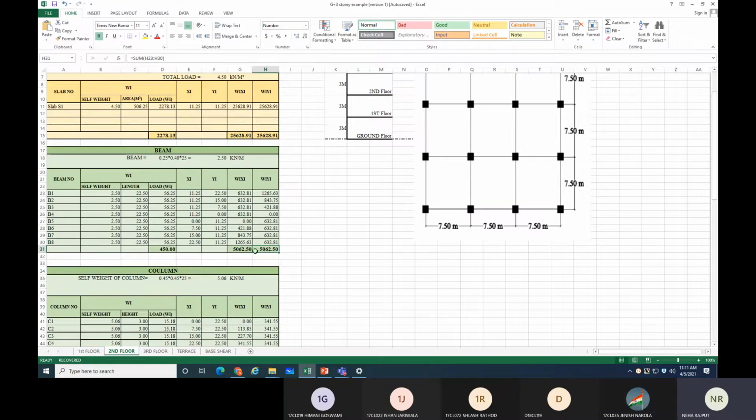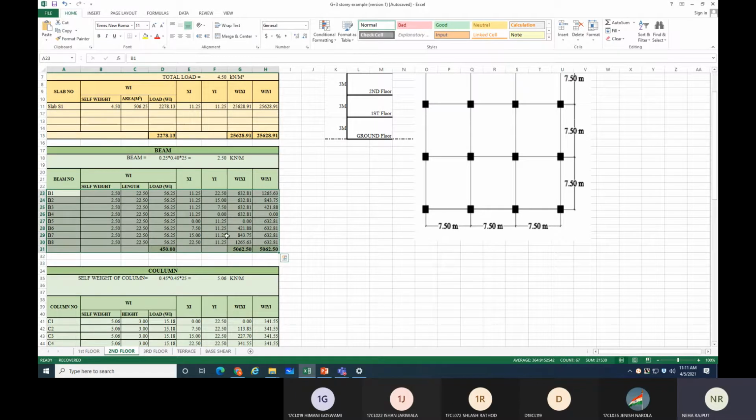No, ma'am. But see, this is a very general design or general plan we have considered where all the things are the same. But sometimes if in your second floor some of the beams have a different cross section, or some of the beams are not provided on that particular floor, then accordingly you need to make changes in this table.